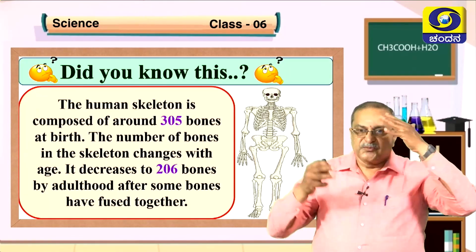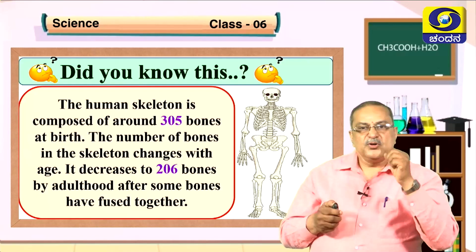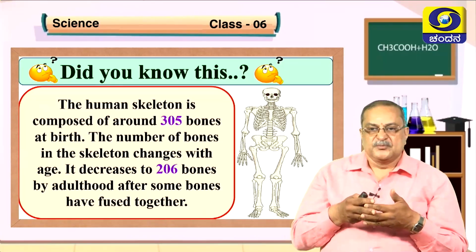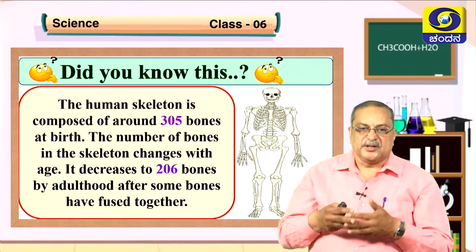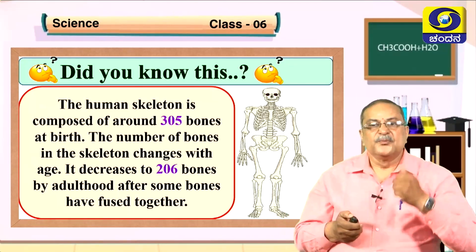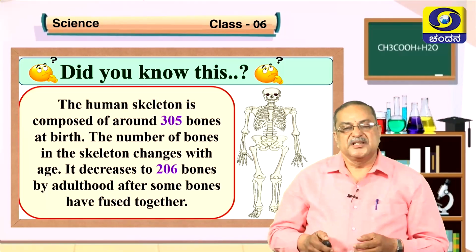This is the skull, no? So they are going to fuse. Different parts of the body, some bones are there, they will fuse once again. So which are free, then they will fuse to form hardness. So this is how we are going to get 206 bones in our body.